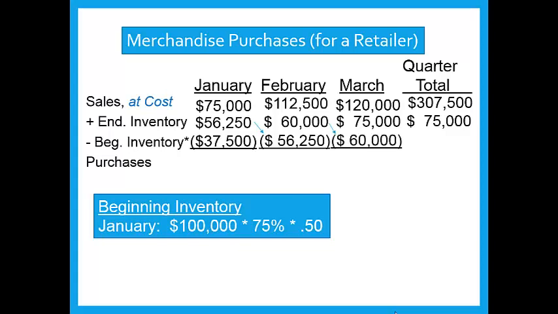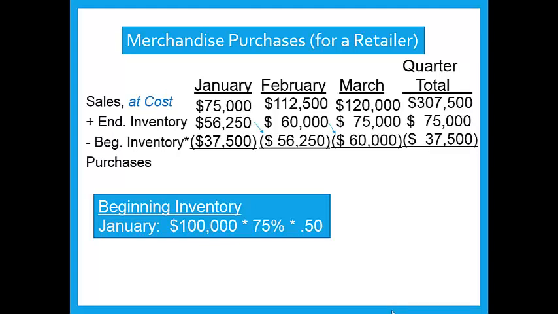Now we have to determine the inventory at the beginning of the quarter. The first month of the quarter is January, and when you're talking about inventories, again, you cannot add across. You have to determine what amount would be shown at the beginning of the quarter. Hopefully you said that would be January, $37,500.